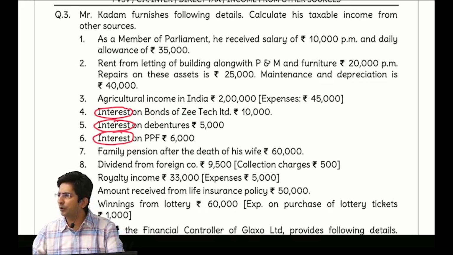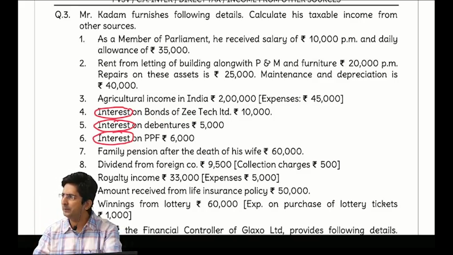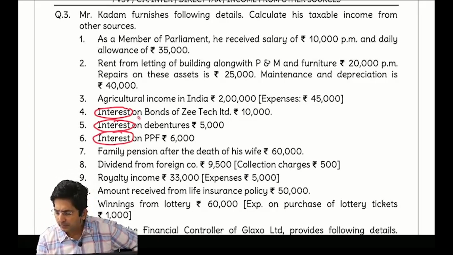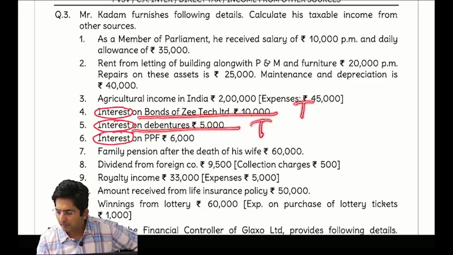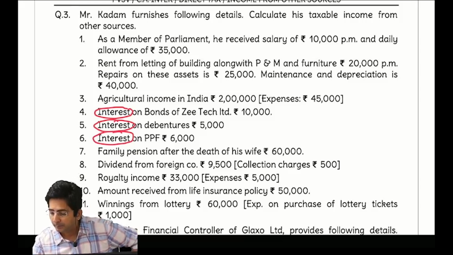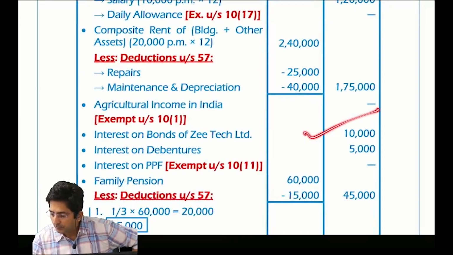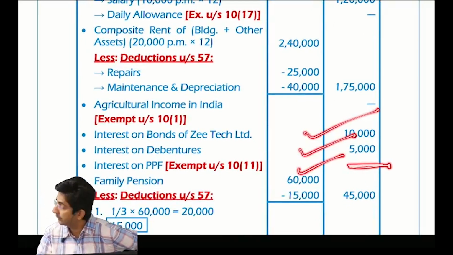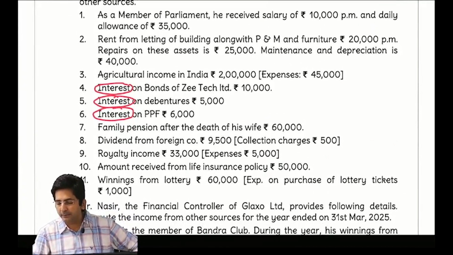See, what I have taught is anything other than GPS will be taxable. So this is also not in GPS, this is also not in GPS, both are taxable. But PPF is from GPS, exempt under section 10(11). So check the answer. First two interests were taxable and the third one was dash, exempt under section 10(11). Correct?